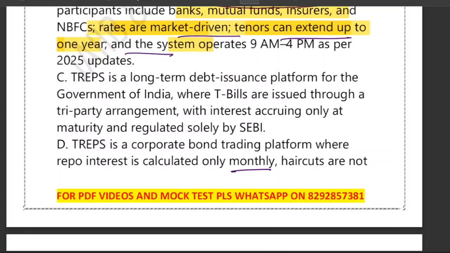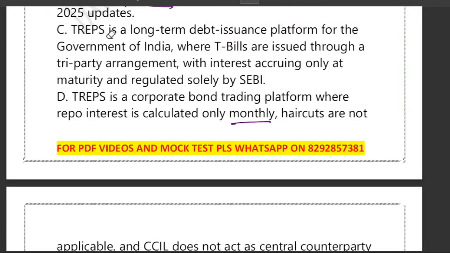If you talk about option C, it says that TREPS is a long-term debt issuance. No. Actually, it says bank only, and it is unsecured. It is saying long-term debt. Actually, completely wrong. TREPS is a short-term repo, not bond issuance. It has nothing to do with bond issuance.